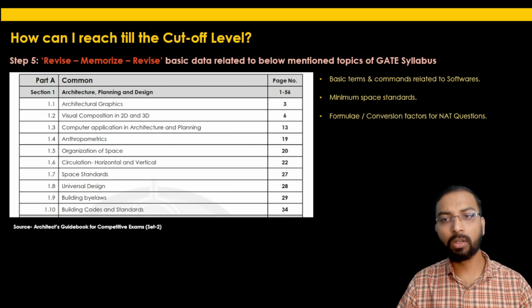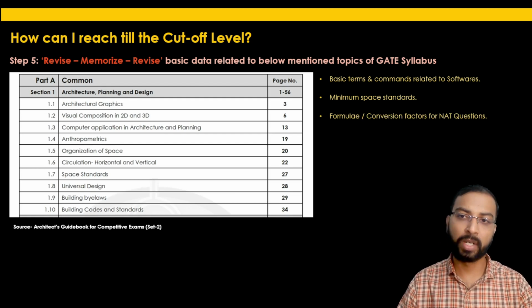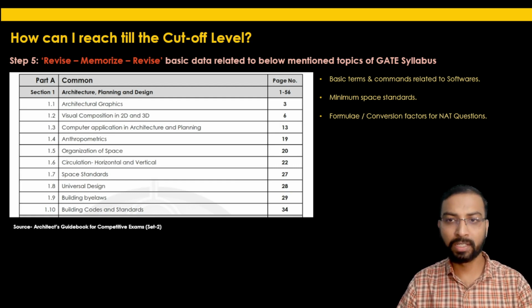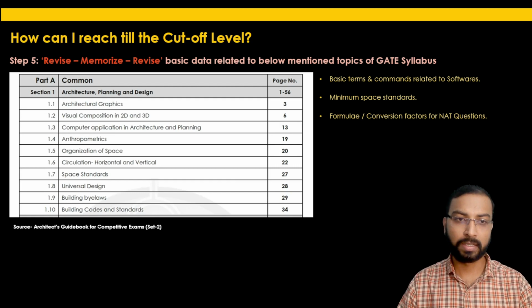The formulae or the conversion factors for the numerical answer type questions, in those sections, please learn by heart this formula or conversion factor for the numerical answer type question.